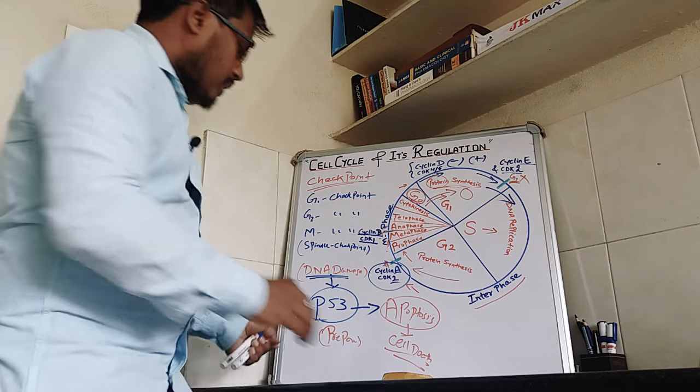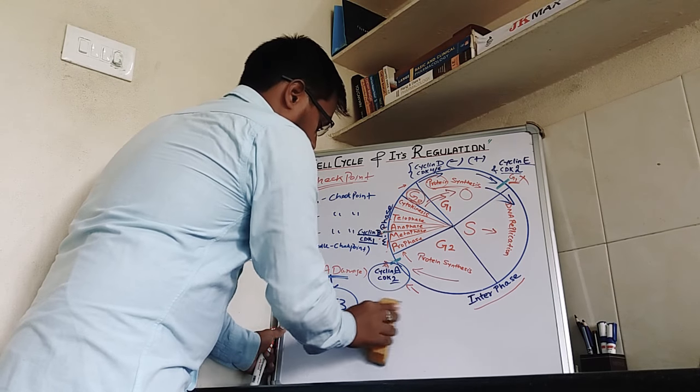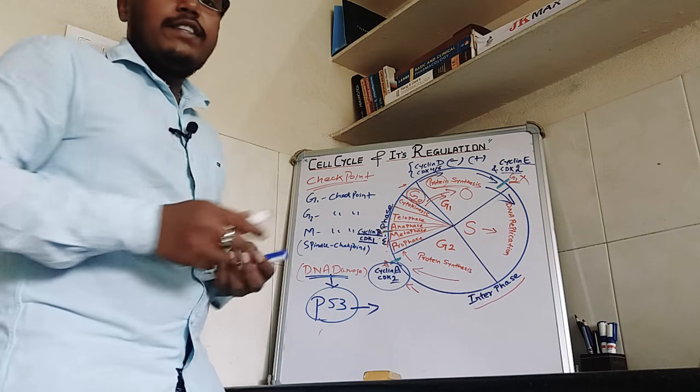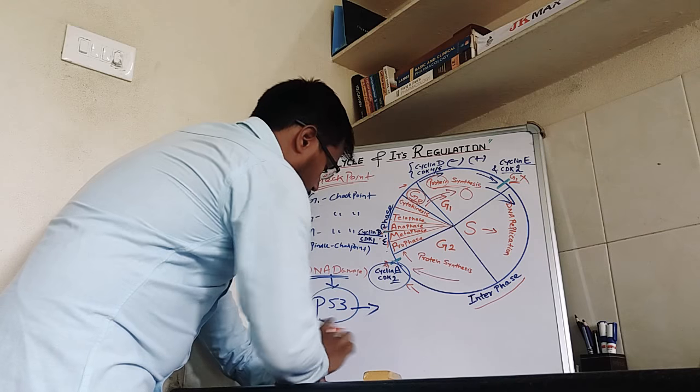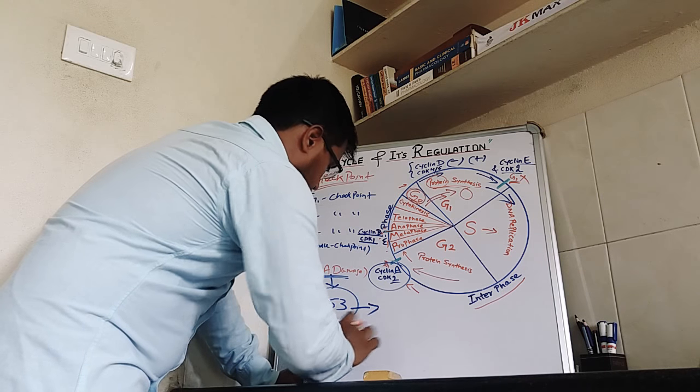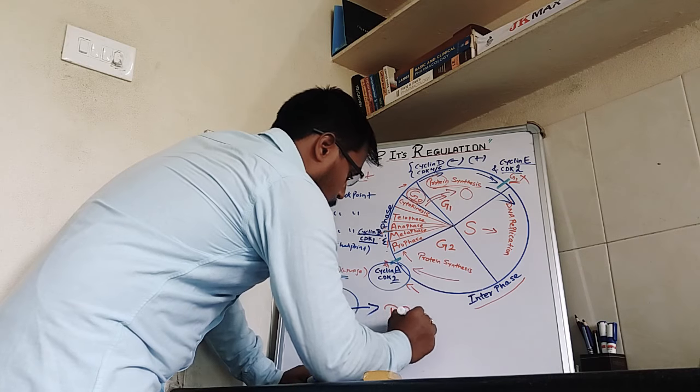Another function of the P53 protein is that it will activate transcription factors, and they cause production of P21.